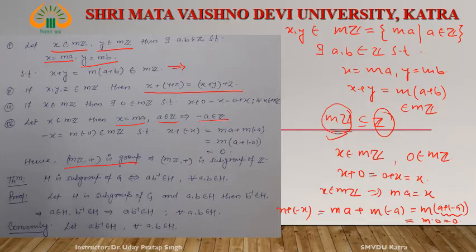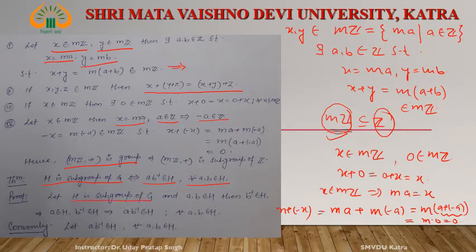Next, let us prove one important theorem. This theorem you already studied in your BSc class. What is the theorem? H is a subgroup of G if and only if ab inverse belongs to H for all a, b belonging to H. Right? Let us prove the first part.